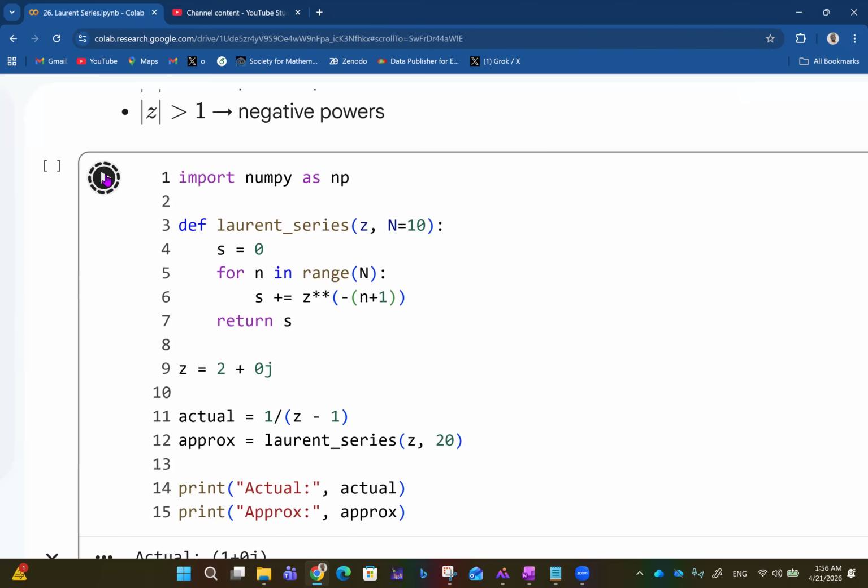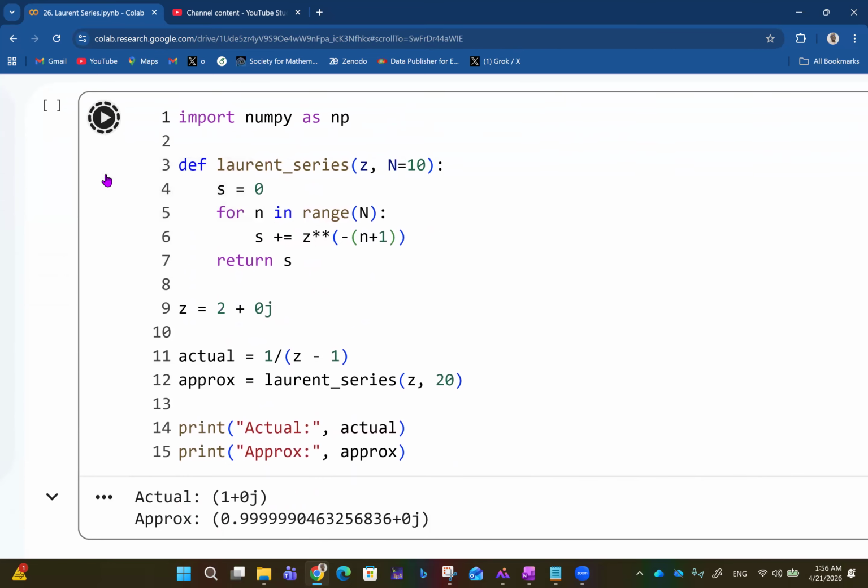And then of course we can show the actual value versus the approximation, for 1 over z minus 1. The actual value is 1 on the real side of things and 0 on the imaginary side. And the approximation is 0.999, which is as good as 1, by the way.